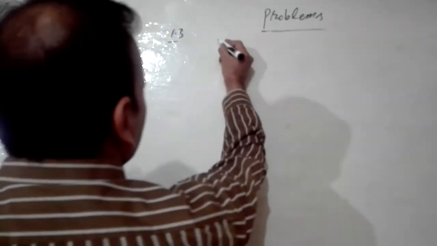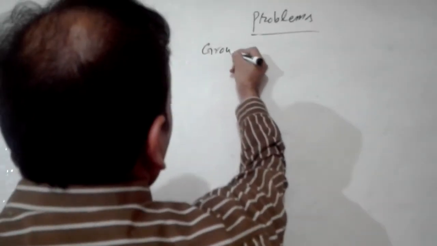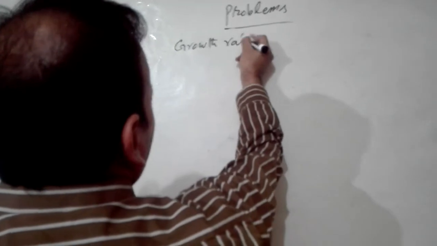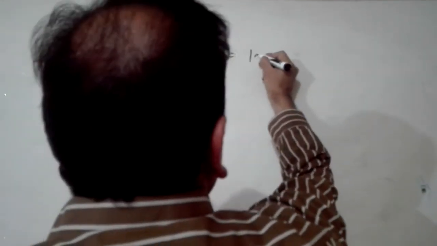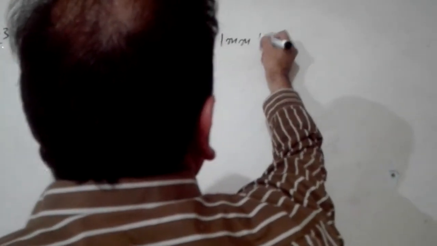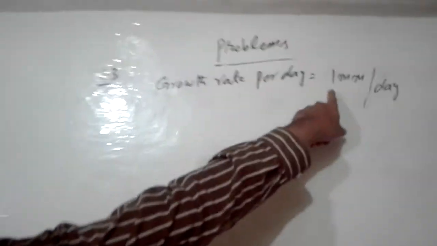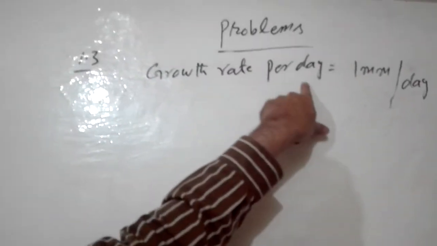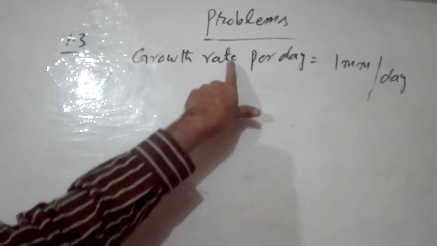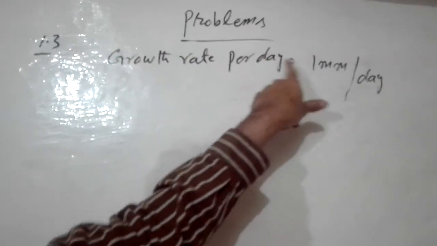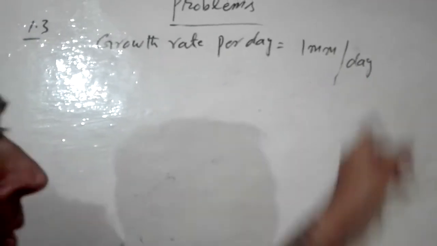So I will write growth rate per day. 1 millimeter per day I can write here, to make it easy. Your growth rate per day, I have not written here. You can write growth rate of hair if you want to write. Growth rate of hair you can write per day equal 1 millimeter per day.